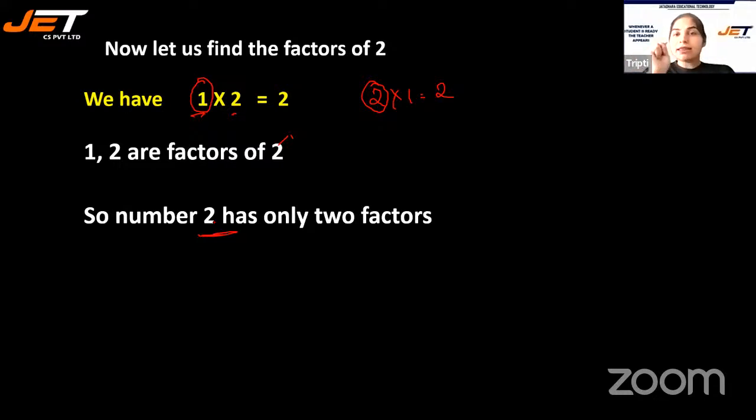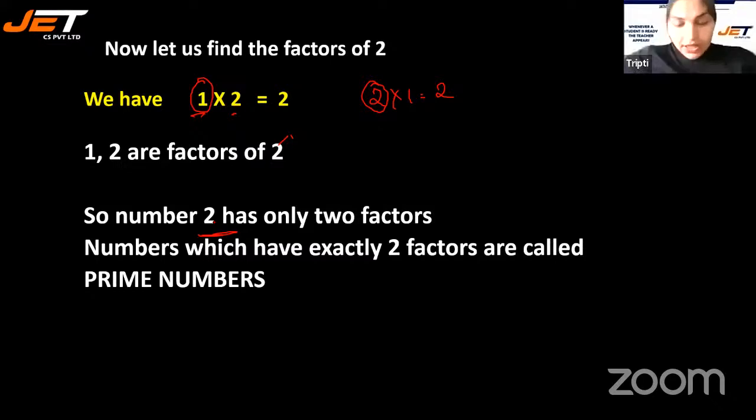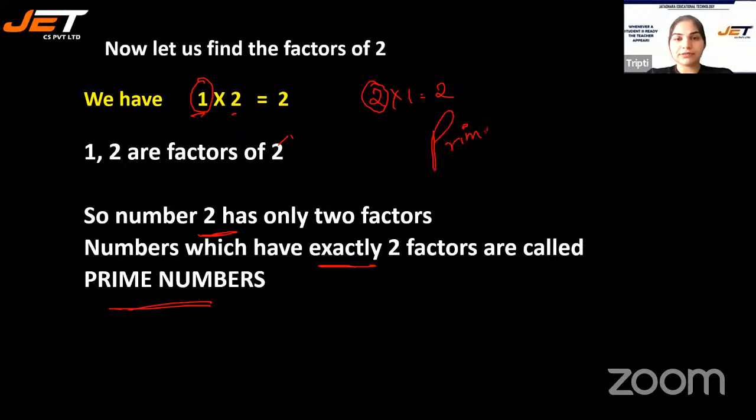The numbers that have only 2 factors, neither less nor more, are called prime numbers. Numbers which have exactly and only 2 factors are called prime numbers. So this is about prime numbers.